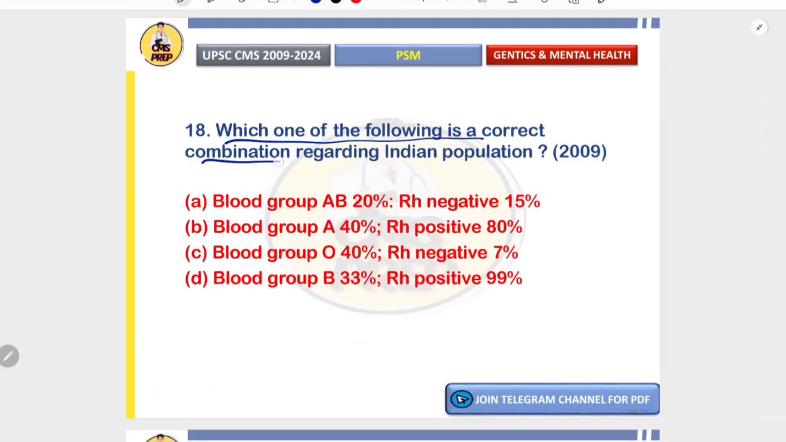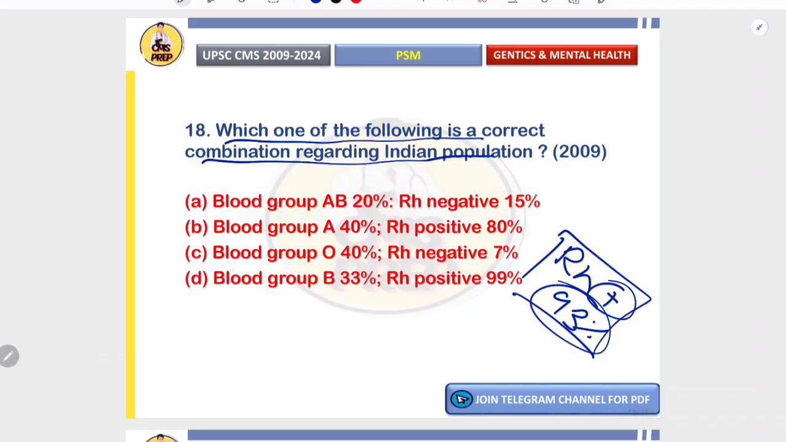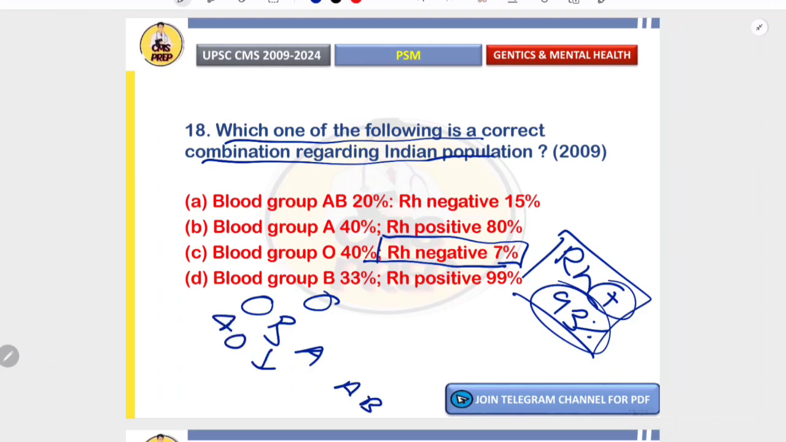Which one of the following is a correct combination regarding Indian population? So in India, maximum people are Rh positive, approximately 93%. If you remember this data, the question will be easily solved. So Rh negative is 7%. For the blood group, there is a simple trick. The trick is O B A AB. O is 40%, B blood group is 33%, A blood group is 22%, and AB blood group is 5%. So the correct option is option C.